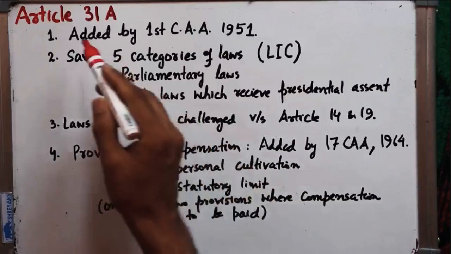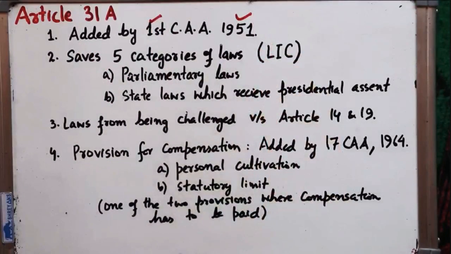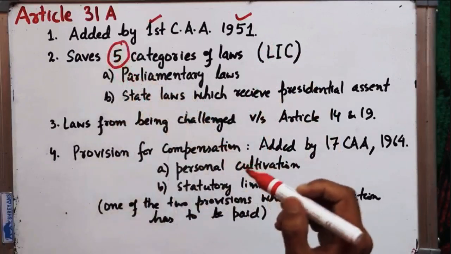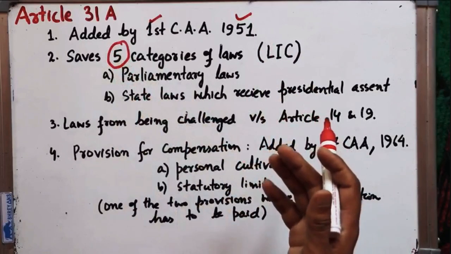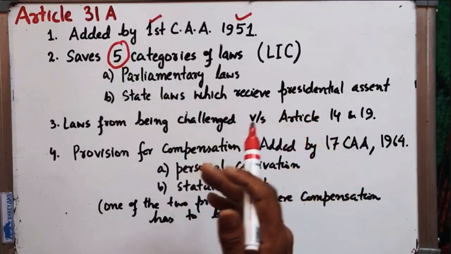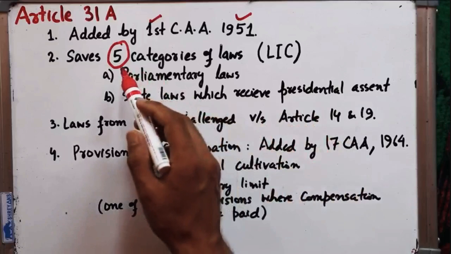I told you that Article 31A was added by the first Constitutional Amendment Act. Why was it added? It was added to save 5 categories of laws: laws related to the acquisition of the estates, related to the management of the properties by the state, related to the amalgamation of the corporations, modification of the rights of the directors and shareholders of the corporations, and modification of the mining leases.